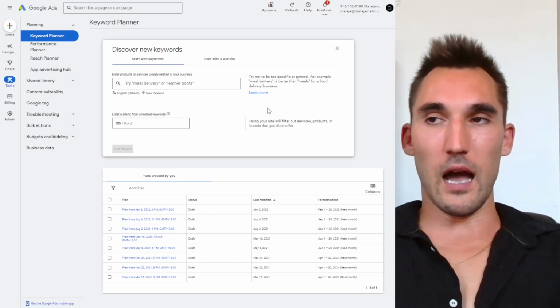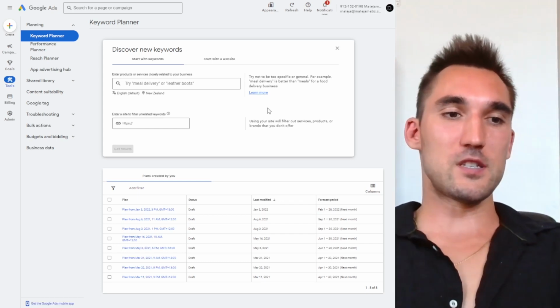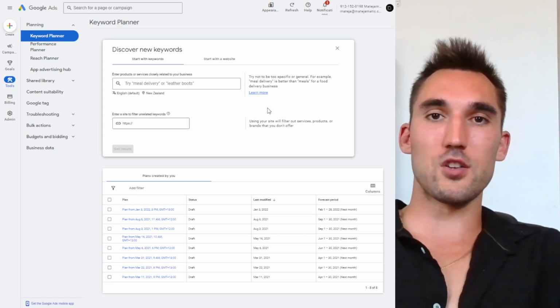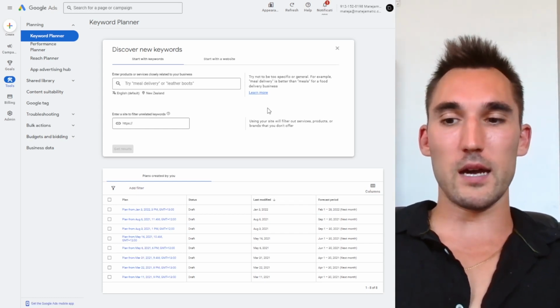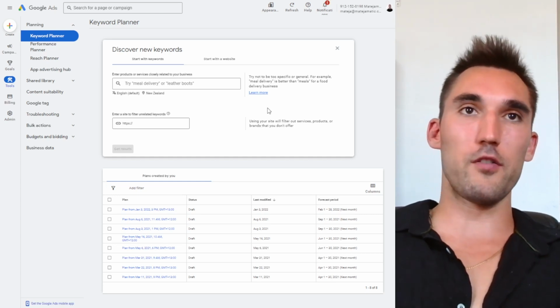So basically, I've found a recurring issue where people are selling more low ticket e-com products. So let's say they're making like 10 bucks, 20 bucks, something like that on the product, and it's just not going to be profitable to run Google Ads.